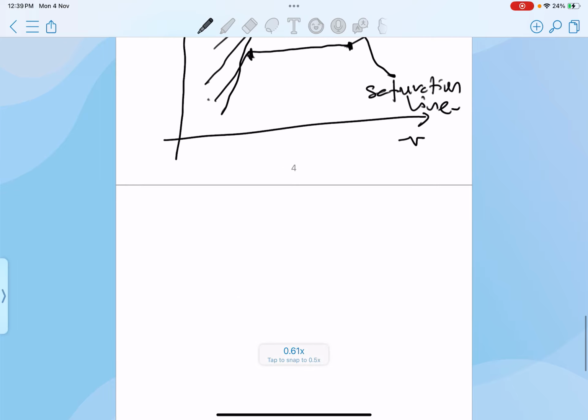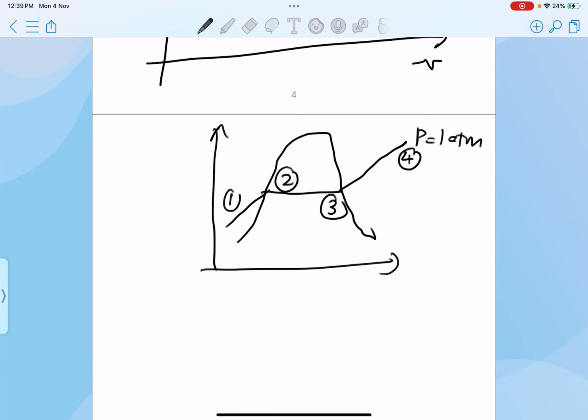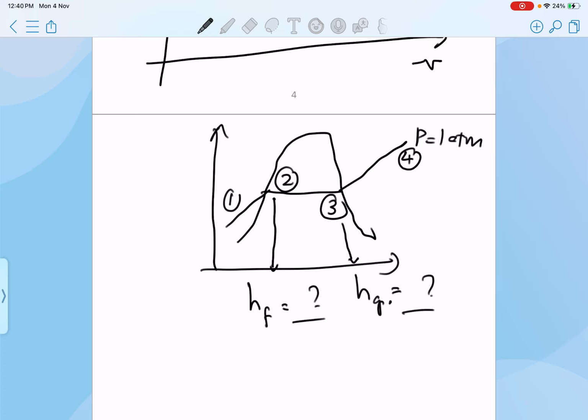So usually during the condition here, sometimes we just draw something like this, and sometimes the process looks something like this. So P equals 1 atm. Let's say this is my state 4, state number 3, state number 2, and then state number 1. Let's say I want to find the enthalpy. The enthalpy here is equal to Hf from the steam table, and then here it is going to be Hg. So you can find it from the steam table.